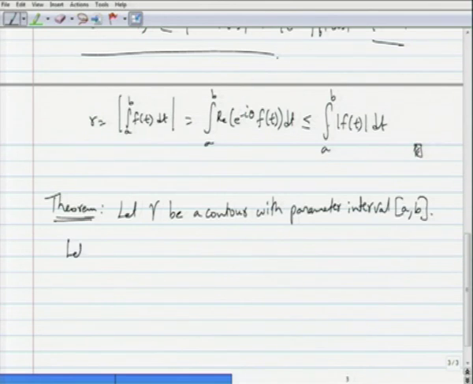Let f of z is equal to u of x y plus I times v of x y, with the usual agreement that z is x plus I y. Let this be a continuous function on the contour gamma.